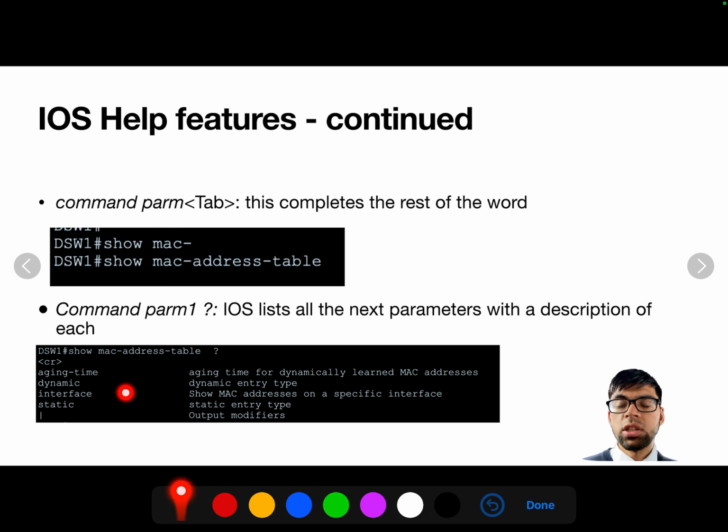So for example, aging time is an important one, and one reason why it's so important is because 300 seconds is how long it takes for a MAC address that's not being used to be removed from a MAC address table. If you have 300 seconds, which is 5 minutes, 5 minutes of a MAC address not being used means that it will be discarded from the MAC address table. It's really important to know that because